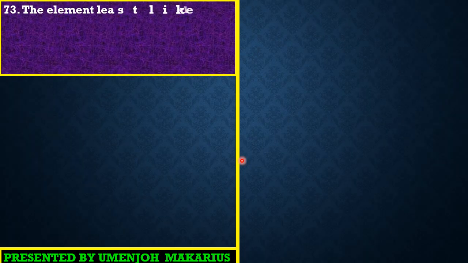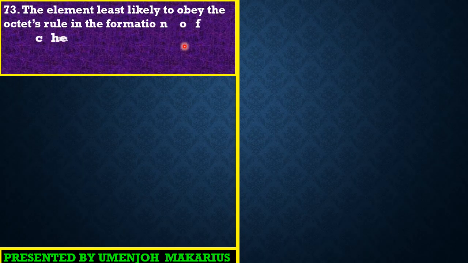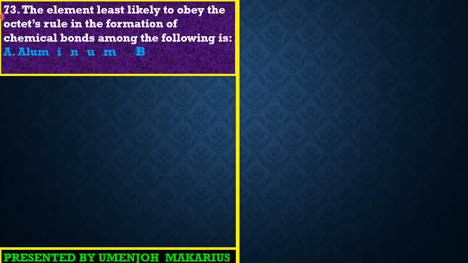Now, friends, question 73 reads: the element least likely to obey the octet rule in the formation of chemical bonds among the following is... Okay, guys, let's look at the various options: aluminium. Aluminium, guys, is simply a metal and forms ionic bonds. It can also form covalent bonds with strong ionic character.